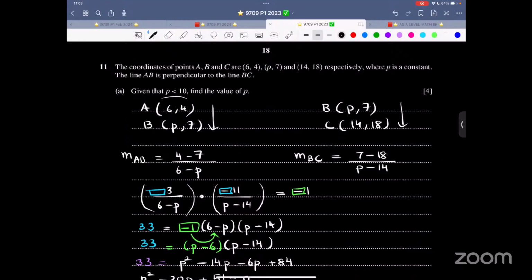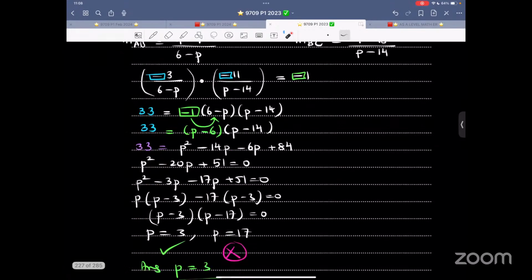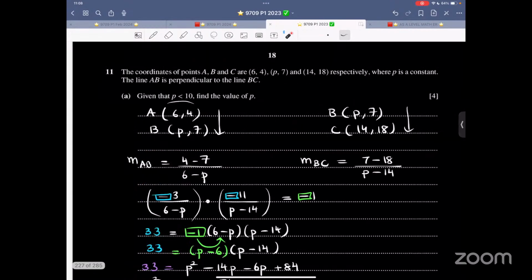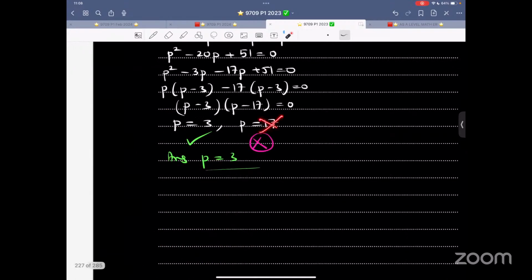The question says the coordinates of points A, B, and C, a question dedicated to coordinate geometry that deserves all the respect. The coordinates of points A, B, and C are such, such, and such respectively, where P is a constant. The line AB is perpendicular to the line BC. Find the gradient of AB and the gradient of BC. Perpendicular gradients multiply to give you -1. You get this whole quadratic equation. You get two values. P is less than 10. So this is 17, discard. Less than 10, you accept.